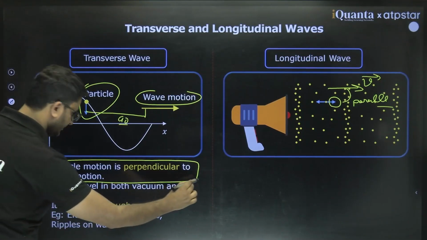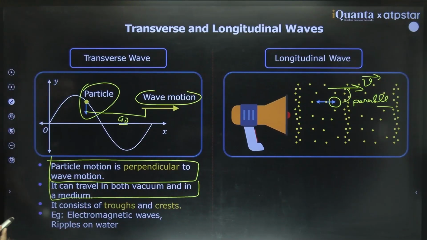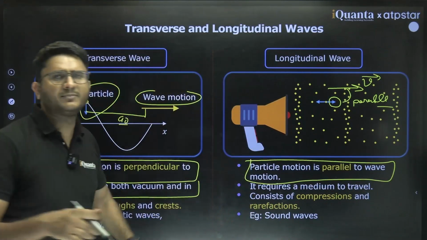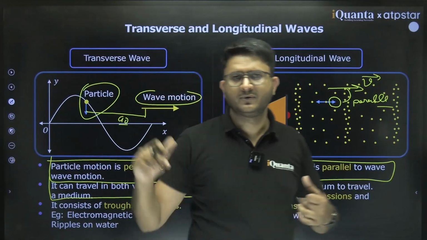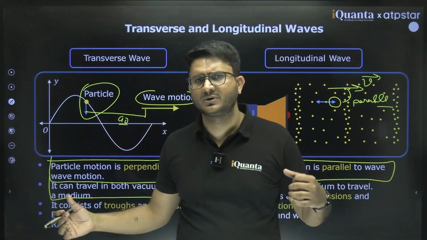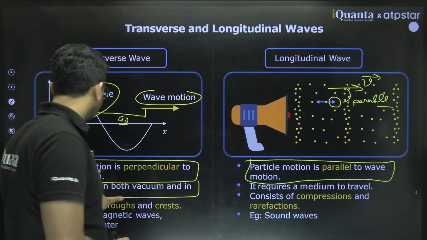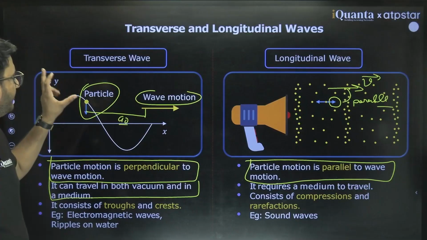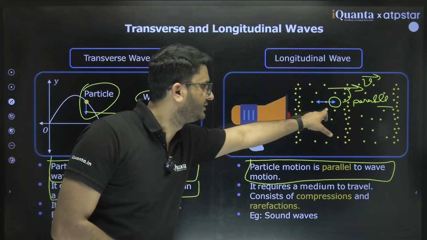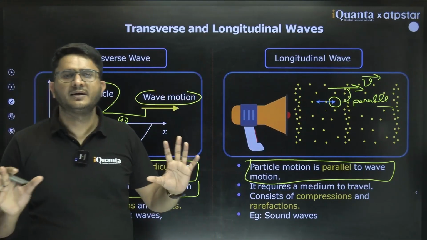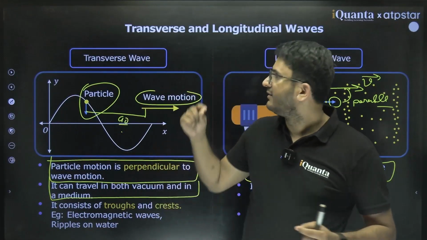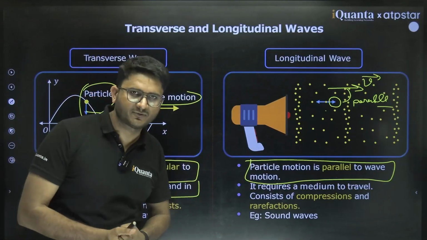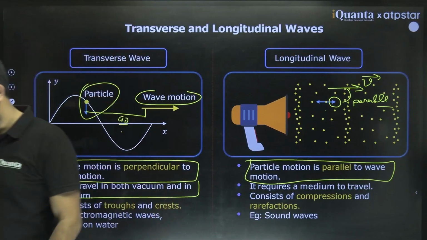It can travel both in vacuum or in medium. And here, in the longitudinal case, particle motion is parallel to the wave motion. That is the most important property of a longitudinal wave. Both can travel in a medium, but the motion is at 90 degrees in one and parallel in the other. Clear? That is the main property. Let's move towards the mathematical equation of an electromagnetic wave, and what kind of questions they ask from this chapter. Clear? So let's move to the next part.